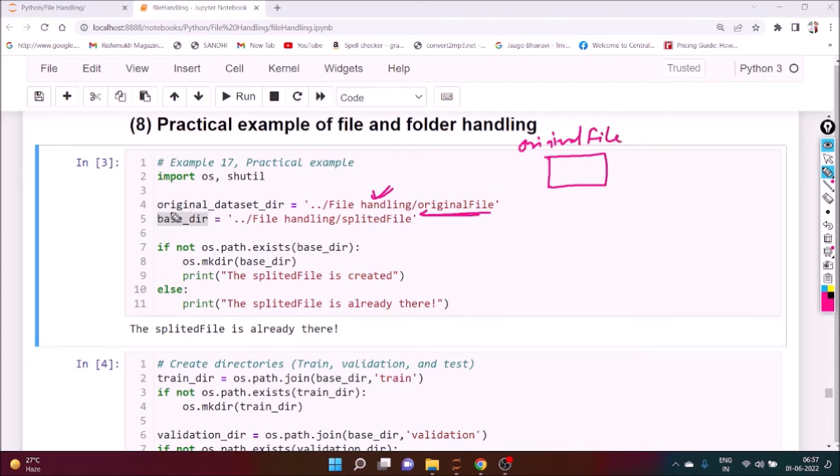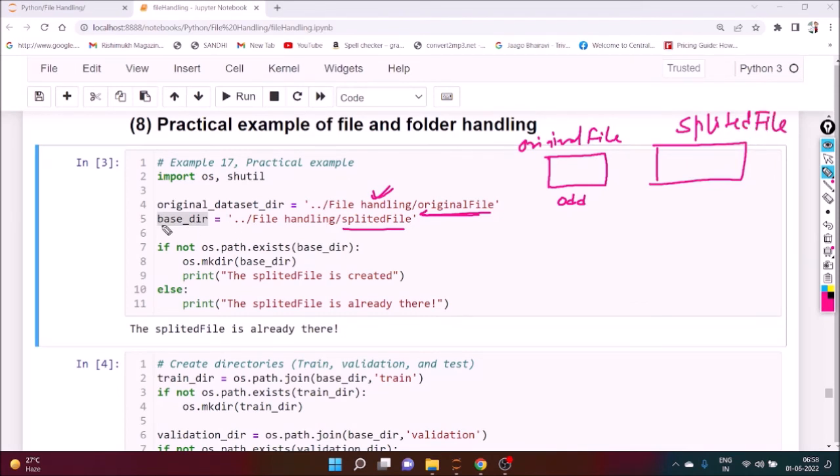Okay, and it is called original dataset directory. We want to create another folder. Name of the folder is what? Splitted file.